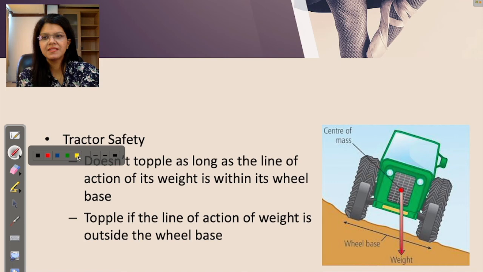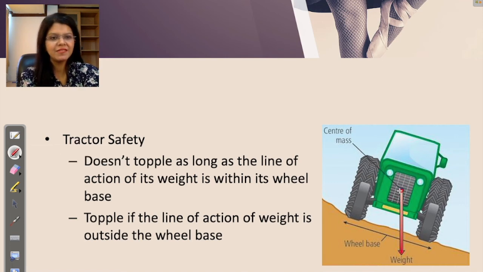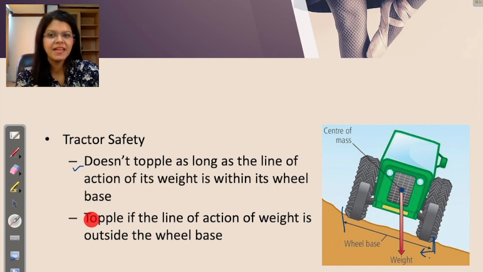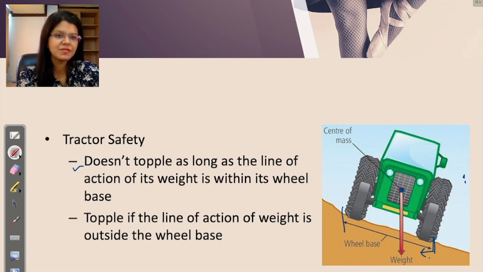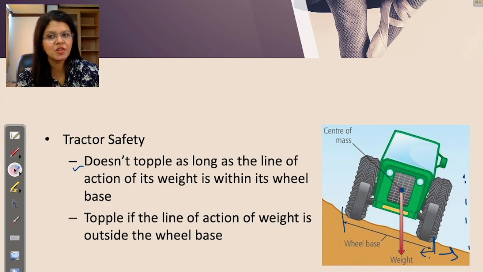Let me use a contrast color, maybe blue. Look at the center of mass. It is inside the boundary. It is inside both the boundaries. So it is not going to topple. Let us read the point. It doesn't topple as long as the line of action of its weight is within its wheel's base. It will topple if the line of action of the weight is outside the wheel's base. If the center of mass moves somewhere here so that it is outside the boundary, it will then topple and fall down. So that's how falling happens.